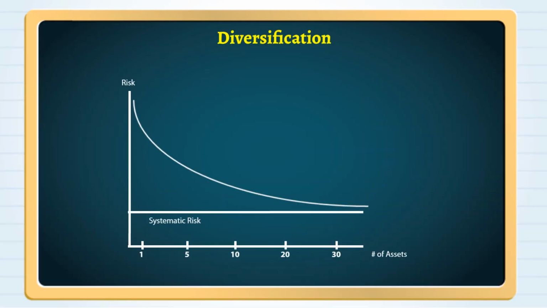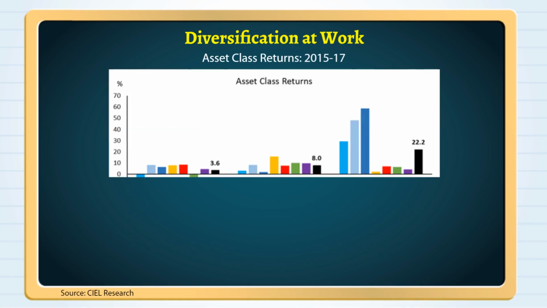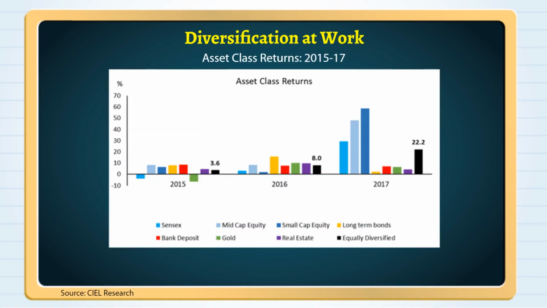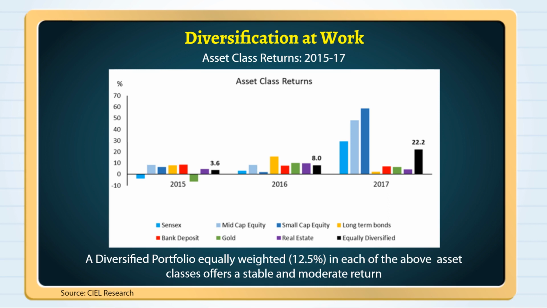Diversification can help bring down the overall risk of the portfolio as it reduces the unsystematic risk which is due to company-specific factors. For example, if you see a diversified portfolio equally weighted in Sensex, mid-cap equity, small-cap equity, long-term bonds, bank deposits, gold and real estate offers a stable and moderate return. Diversification does not eliminate risk or guarantee a return, it reduces the volatility in the returns of a portfolio.